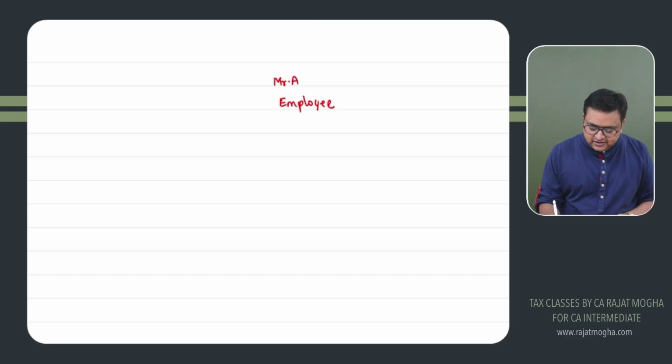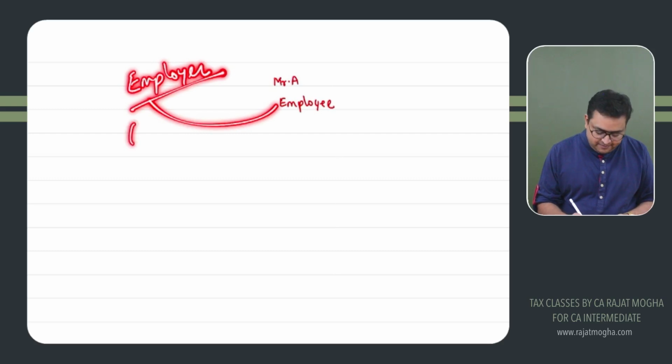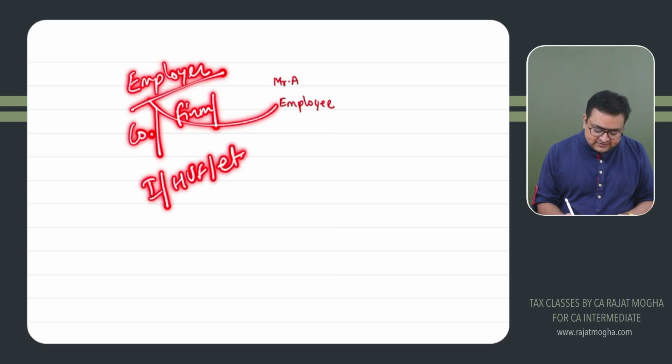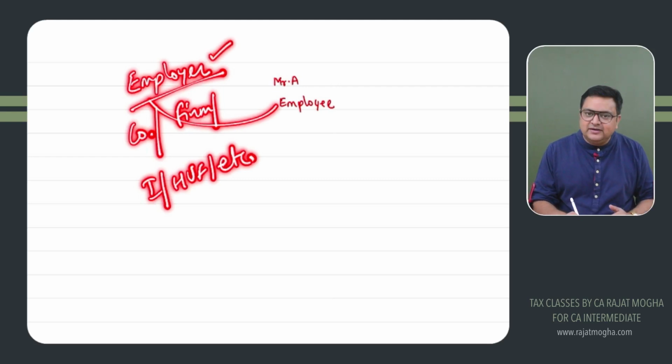And he's working with some employer. Here is an employer. This employer can be a company. This employer can be a partnership firm. This employer can be an individual, HUF, AOP, BOI, etc. Any employer. So any employer, while paying salary to the employee, generally we get salary per month, right? So while paying the salary per month, they will be deducting TDS.